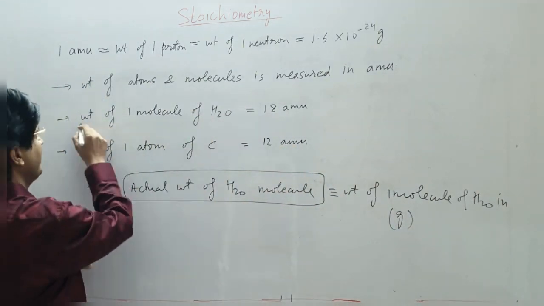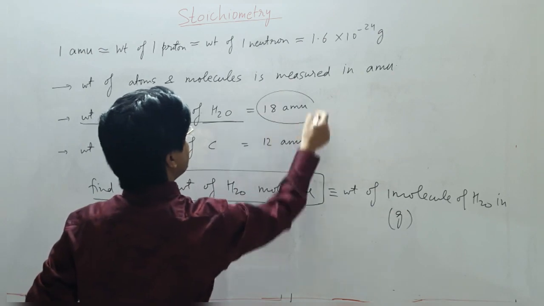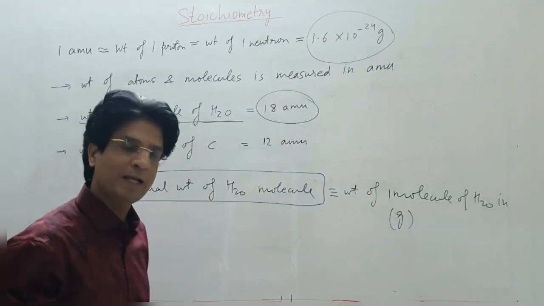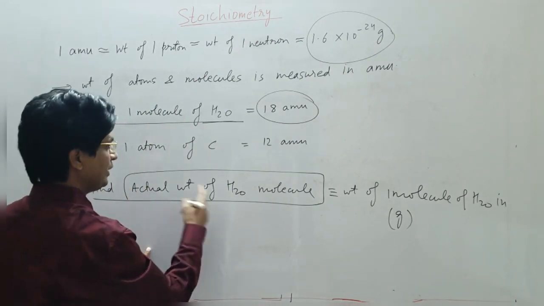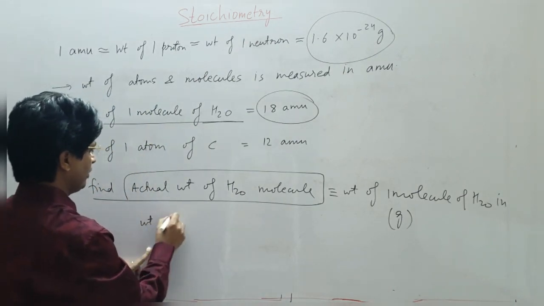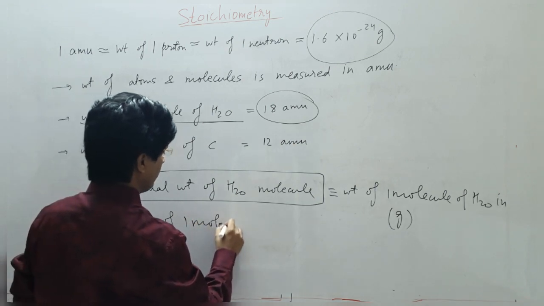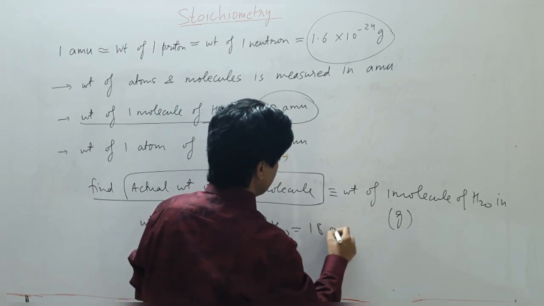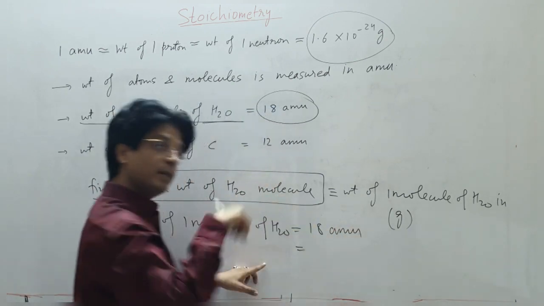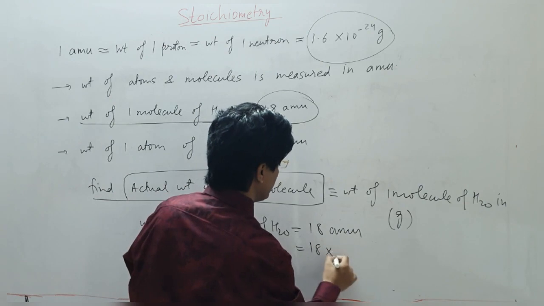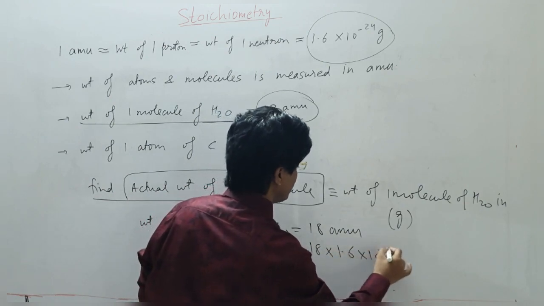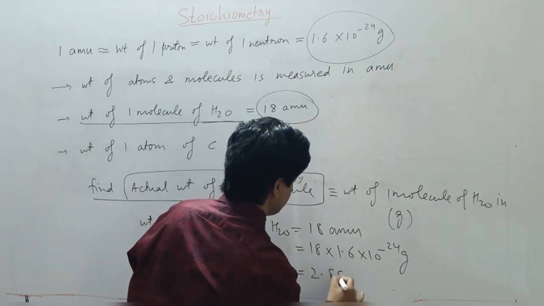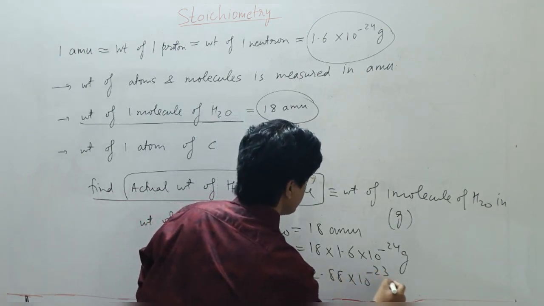Now you see that the weight of one molecule of H2O is 18 AMU and 1 AMU is equal to 1.6 × 10 to the power of minus 24 grams. So the weight of one molecule of water is 18 AMU. In terms of grams, it will be 18 × 1.6 × 10 to the power of minus 24 grams. So that will be equal to 2.88 × 10 to the power of minus 23 grams.